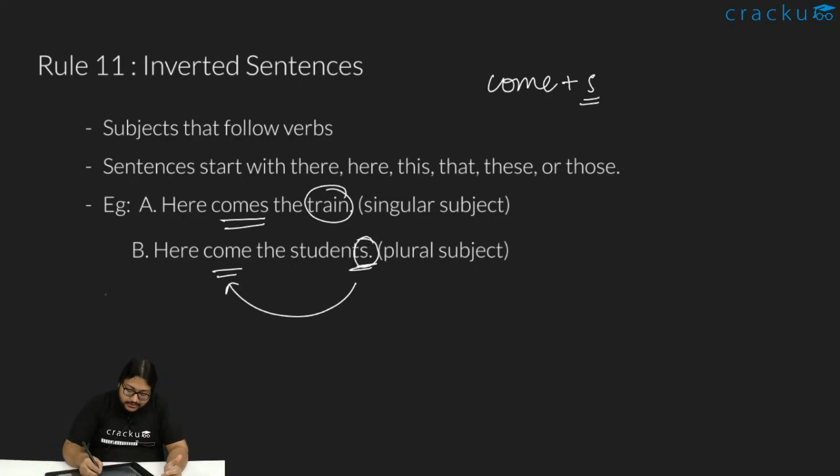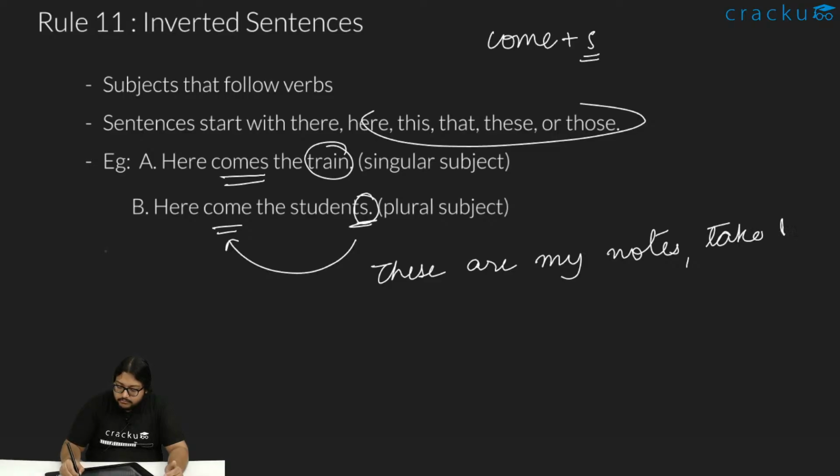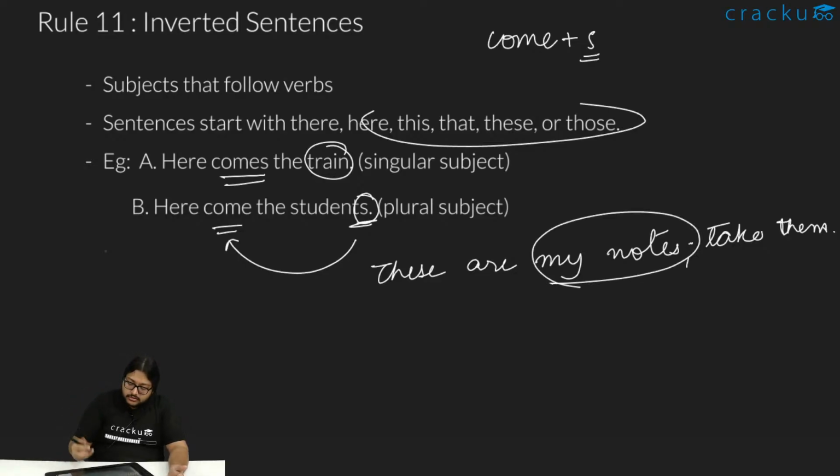So that has been written. Sentences will start with here, there, this, that, these, or those. These are usually the sentences which have this inverted structure. Like, these are my notes. Take them. If I write this sentence, what is this sentence about? The sentence is about my notes, and my notes is the plural thing. That is why are, not is.